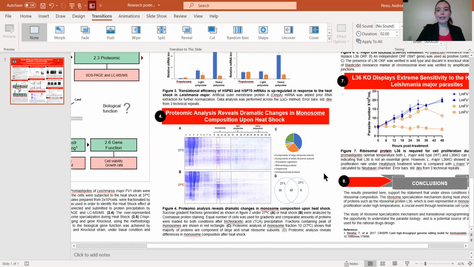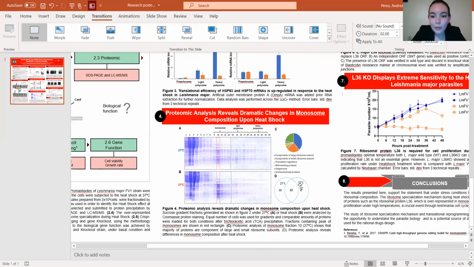And this for biologists is really important because we usually believe that the ribosome is a very standard conservative mechanism that just comes, produces proteins, and that's it. However, when we look at this data, it's incredible because we have found in Leishmania cells how the ribosomes change their composition. Literally, they become monosomes and they start producing and underproducing certain proteins.